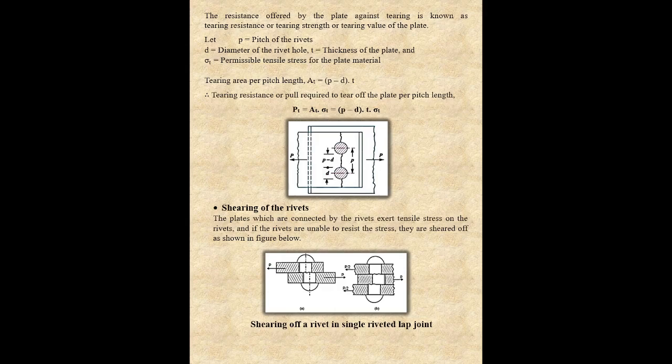The plates which are connected by the rivets exert tensile stress on the rivets, and if the rivets are unable to resist the stress, they are sheared off, as shown in figure. You can see the shearing of the rivets. You can see here also there is the example of a single riveted lap joint.